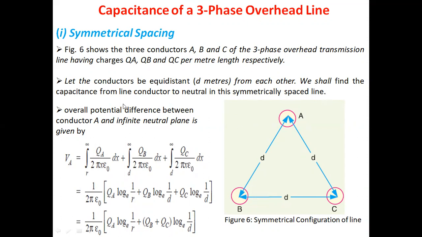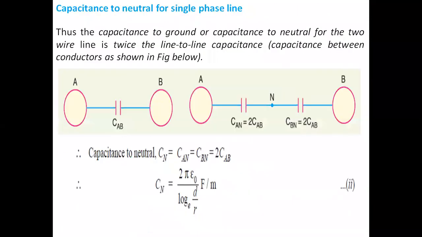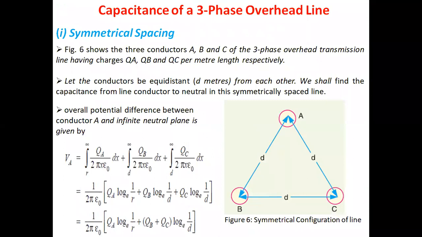We shall find the capacitance from the line conductor to neutral in this symmetrical spaced line. The overall potential difference between the conductor A and the infinite neutral plane is given by which formula? We have to apply formula number 2, the potential at the conductor in the group of charged conductors. The overall potential difference is VA equals integration from r to infinity of QA upon 2 pi x epsilon 0 dx, plus integration from d to infinity.